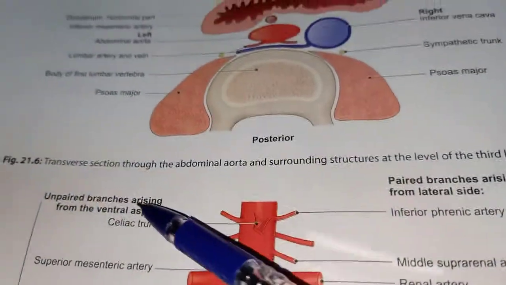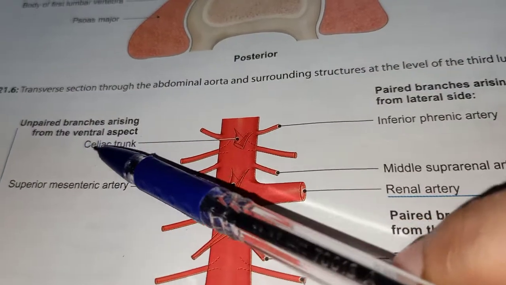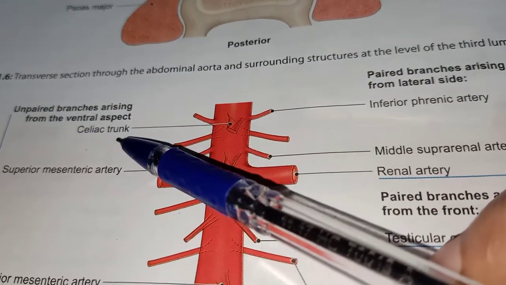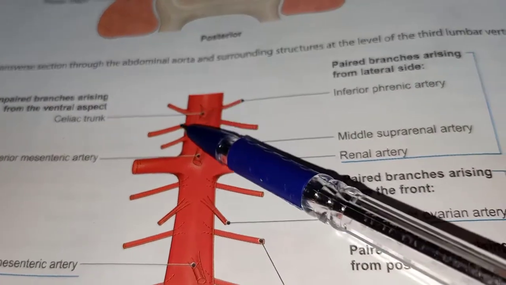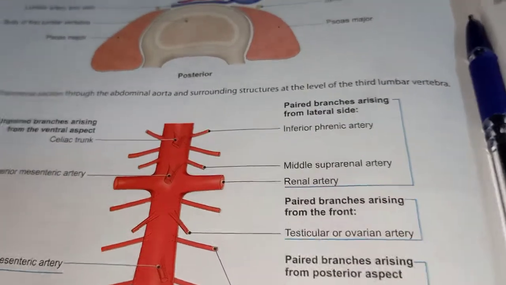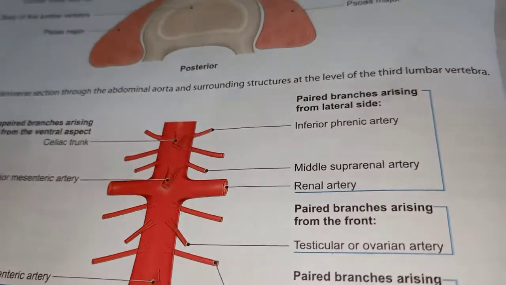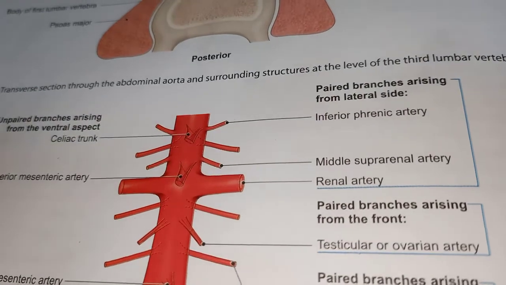You can see here the unpaired vessel arising from the anterior ventral aspect, that is the celiac trunk. This is the celiac trunk. It is present at the anterior aspect of the abdominal aorta.